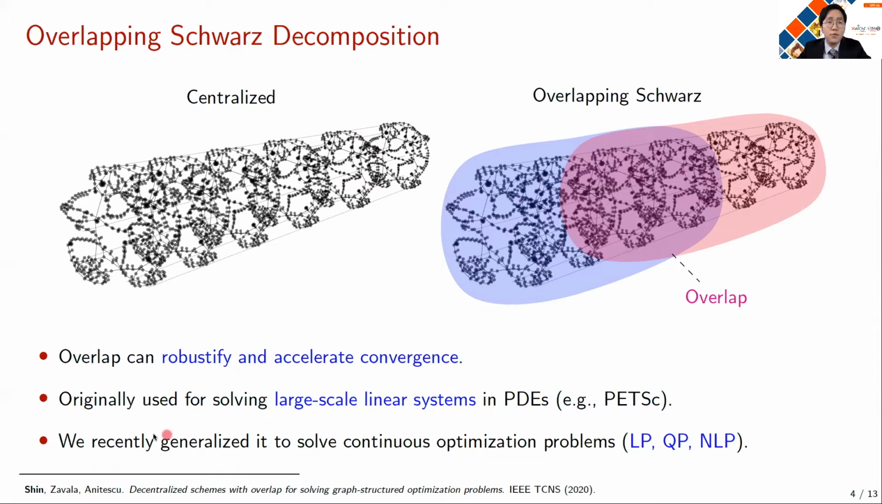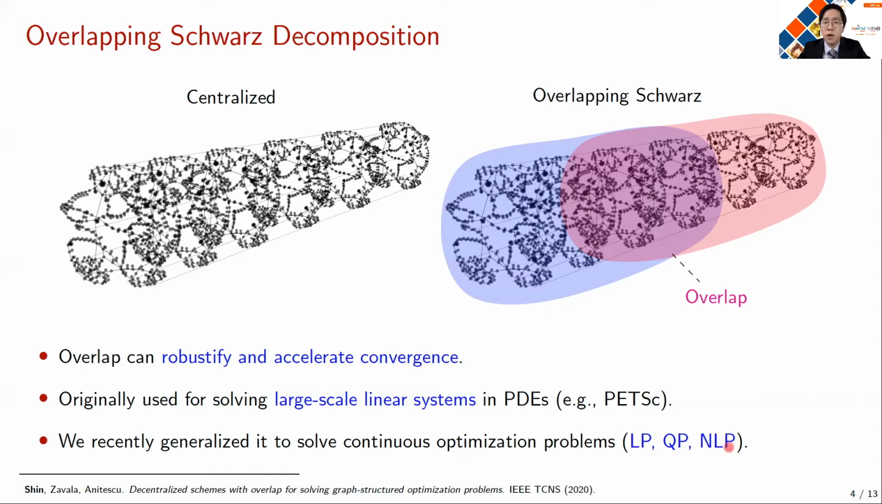The idea of overlapping Schwarz is actually not a new idea, but it was originally developed for the solution of large-scale linear systems, which typically arise in PDE. And overlapping Schwarz was proven to be extremely effective for such problems. So this method is implemented in state-of-the-art numerical tools such as PETSc. And interestingly, we have found that this method can naturally be generalized for solving continuous optimization problems such as LPs, QPs, and NLPs. For many large-scale instances, we have demonstrated that this method can actually be very effective.